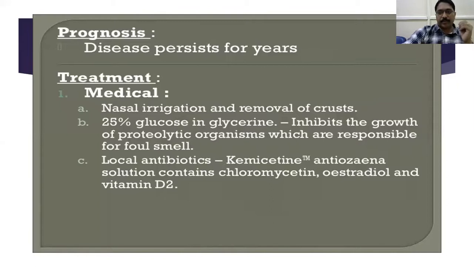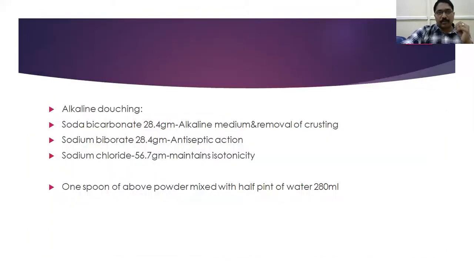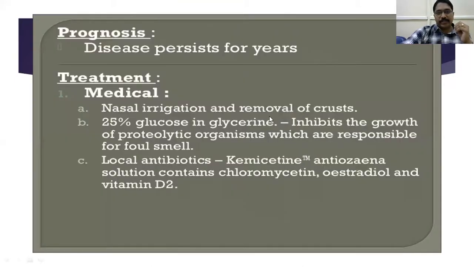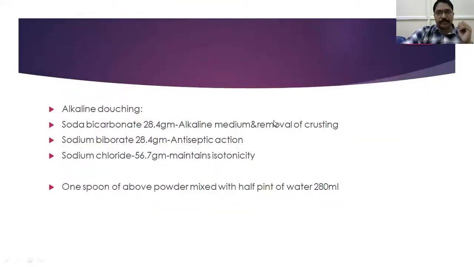Now I'll ask you in viva. I told you about alkaline douching, first the nasal irrigation. How do you make this alkaline douching? Adding sodium bicarbonate, 28.4 grams. The mechanism of action: the alkaline medium is useful for removal of the crusts. And sodium biborate, 28.4 grams, is an antiseptic.